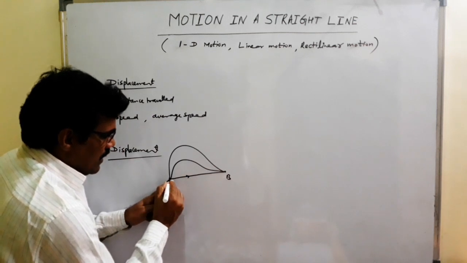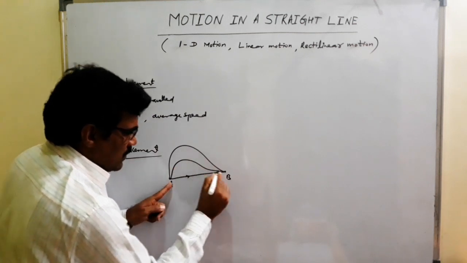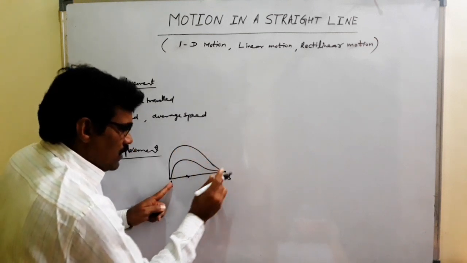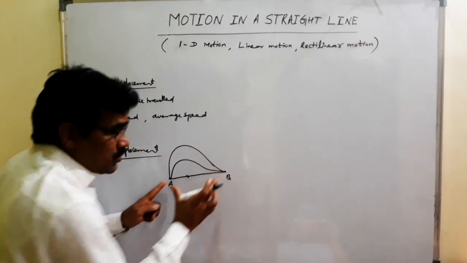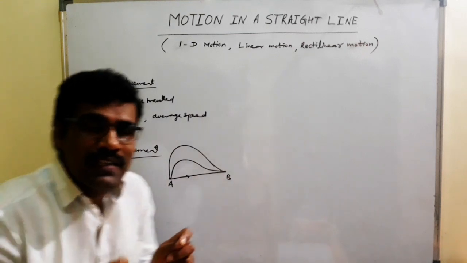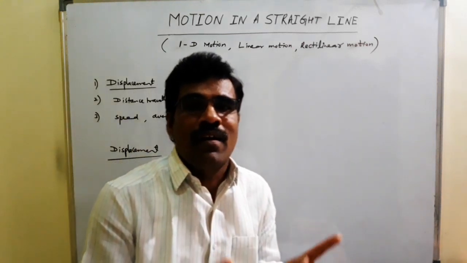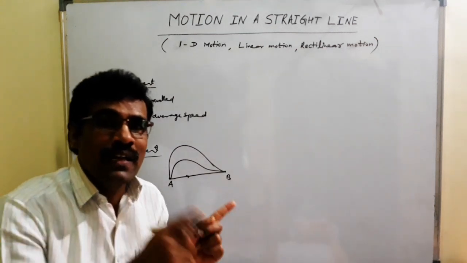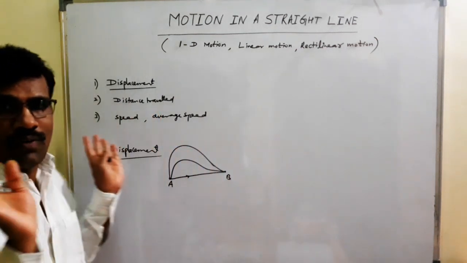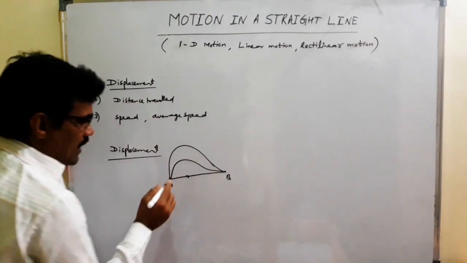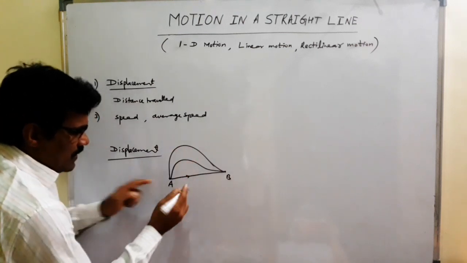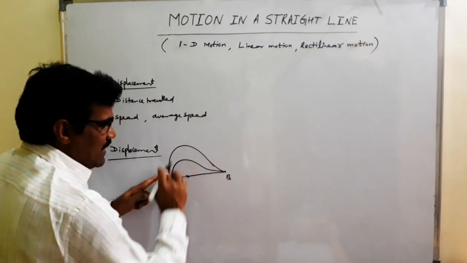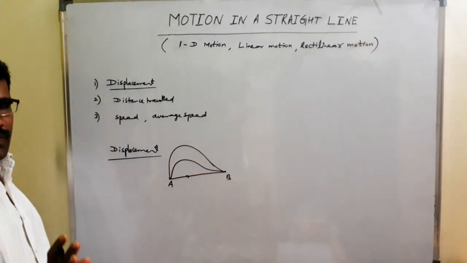Suppose the person moves along this path, displacement is this only. That's why displacement is independent of path followed. It depends on initial position and final position only.